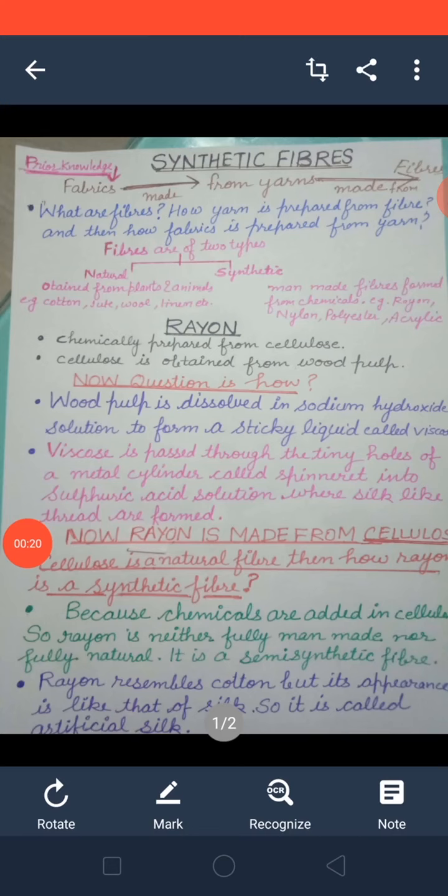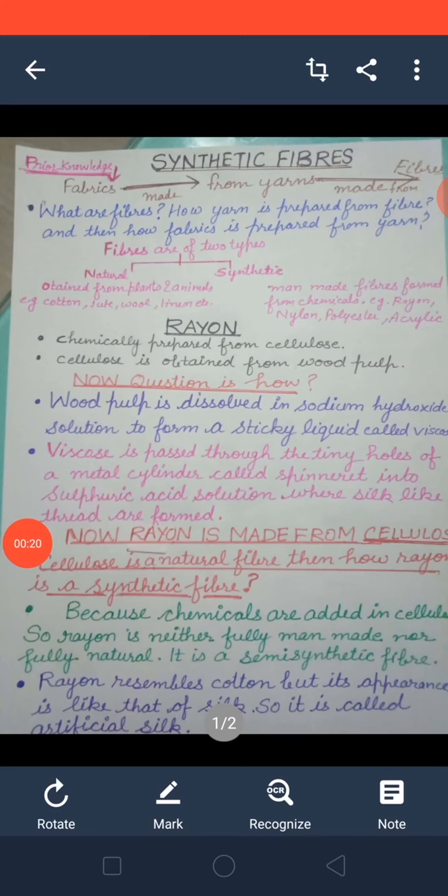Yes, because while preparing rayon we add chemicals in it. Chemicals are added to the cellulose. So rayon is neither fully man-made nor fully natural. It is a semi-synthetic fiber.